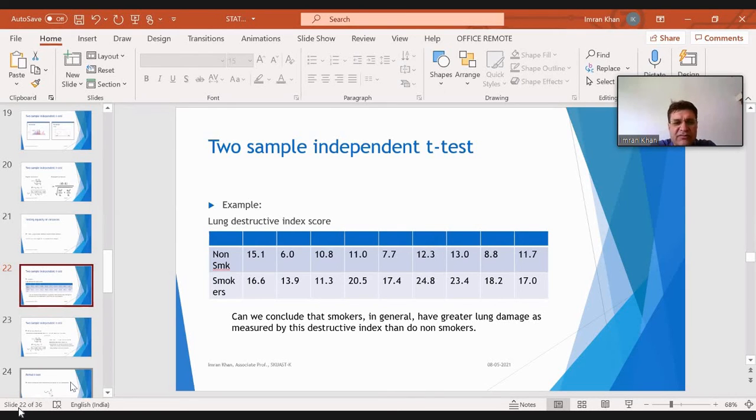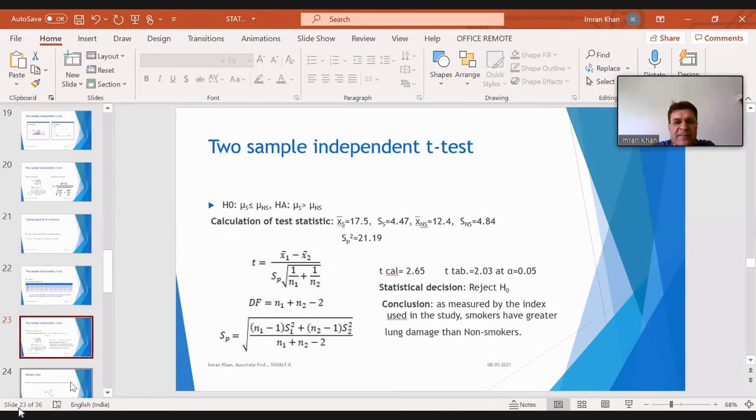Now what we have to answer is: can we conclude that smokers in general have greater lung damage, as measured by this destructive index, than do non-smokers? So we have to answer this question. We will be analyzing these two samples. Sample 1 is for smokers, sample 2 is for non-smokers.